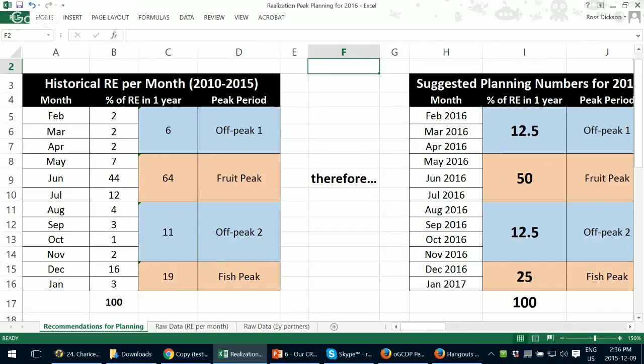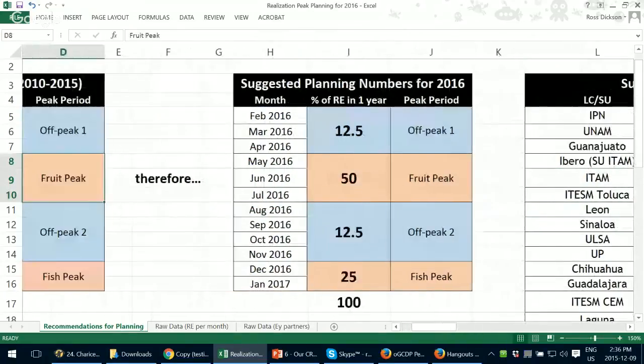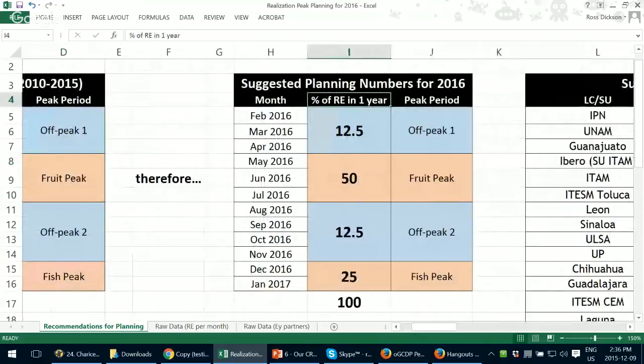So what does this mean? As you can see, it means most of our results in the country and for your LC happen in fruit peak. Now, how can we be smarter and maybe not just rely on fruit peak, but exploit the other peaks? This is why I want to propose a plan here. If you go here, I put something called suggested planning numbers for 2016. And here I suggest numbers that you should use for planning into 4 sections.